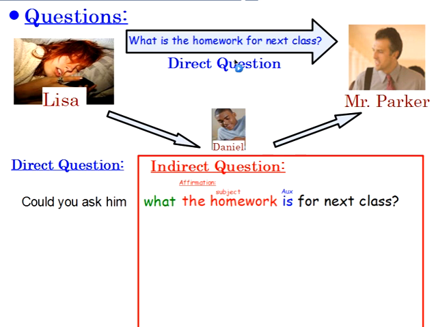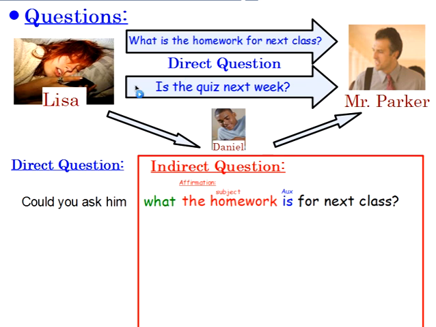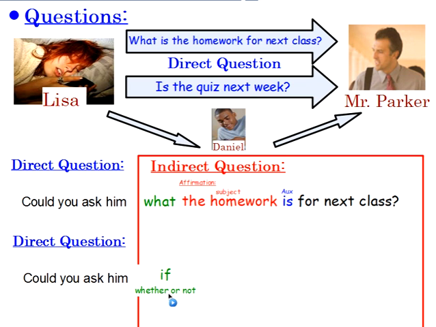Okay, so another example. Lisa says directly to Mr. Parker, "Hey, Mr. Parker, is the quiz next week?" But remember, she couldn't do that. She couldn't talk to Mr. Parker, so she needs to ask Daniel to ask the question to Mr. Parker for her. So again, she starts with "could you ask him," and then she uses a different type of thing. She says "if," or maybe she could say "whether or not," right? And then the question, "is the quiz next week?"